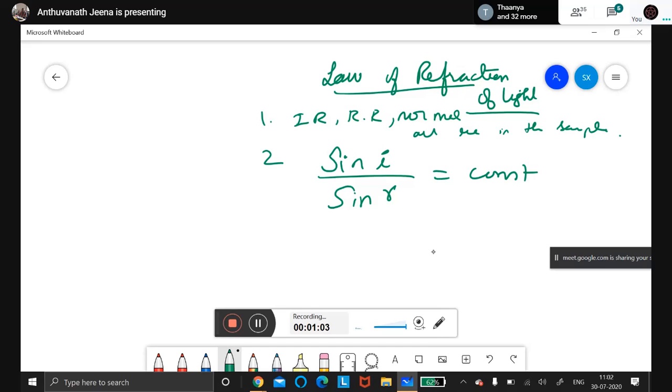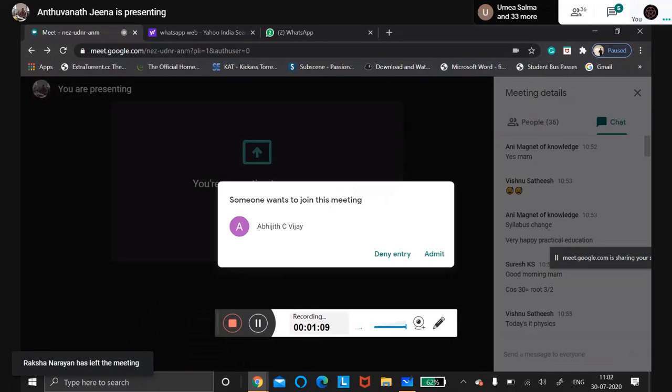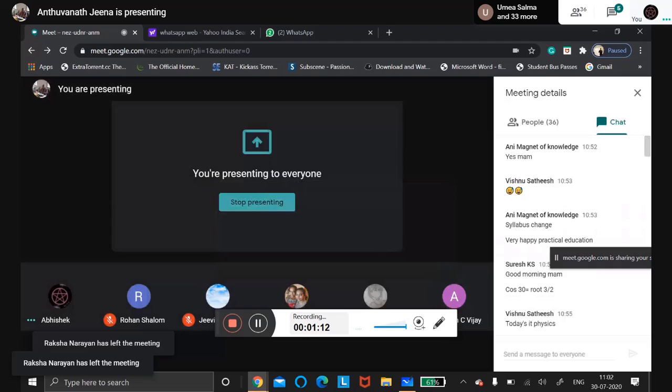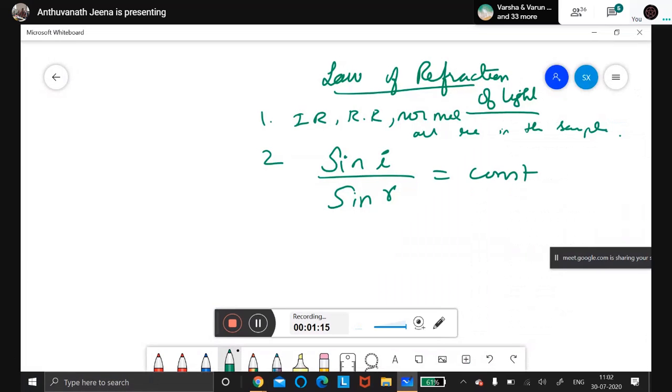So the law of refraction says that the ratio of the sine value of the angle of incidence to the sine value of the angle of refraction is constant for the given pair of media. This constant value is called refractive index. What is this constant value called?